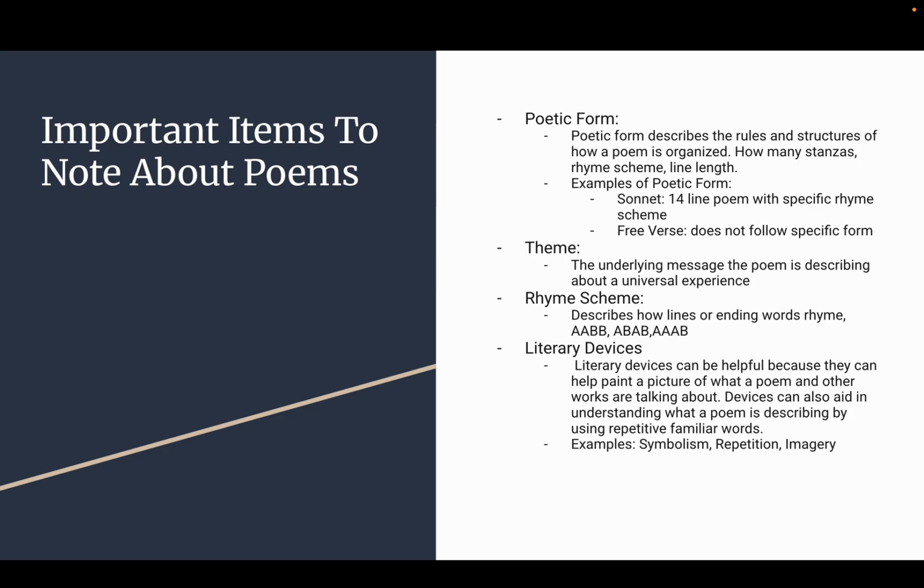Literary devices are helpful with painting a picture of what the poem is talking about. They can also be helpful when describing repetitive, familiar words, as you get used to how the author talks and what kind of words the author uses. Some examples of this are symbolism, repetition, and imagery.